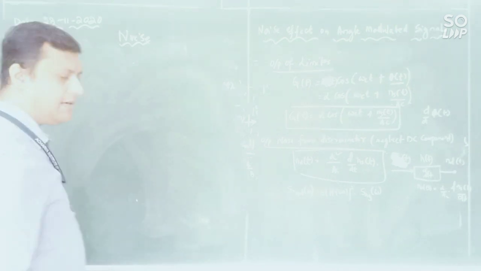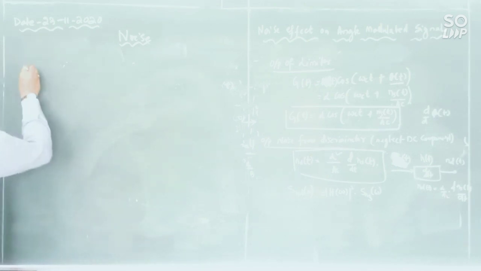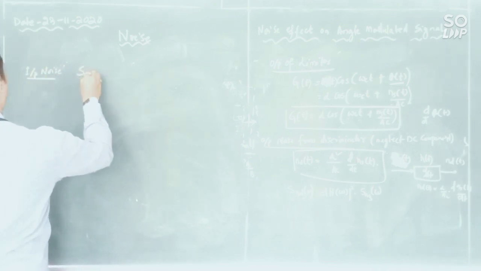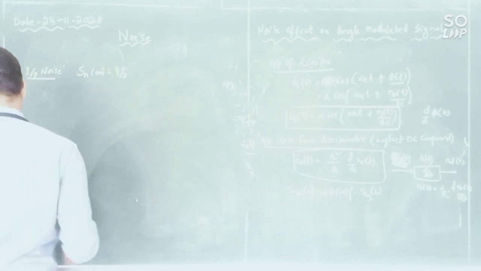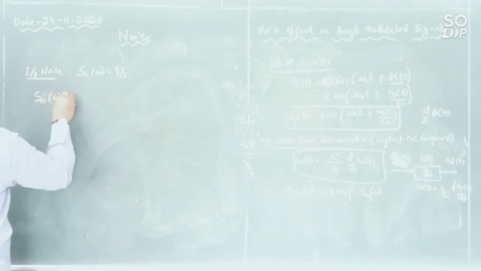So I need to calculate these values. First I need to calculate the input noise power spectral density, that is Sn of omega is theta by 2. Then we need to calculate SNS of omega.